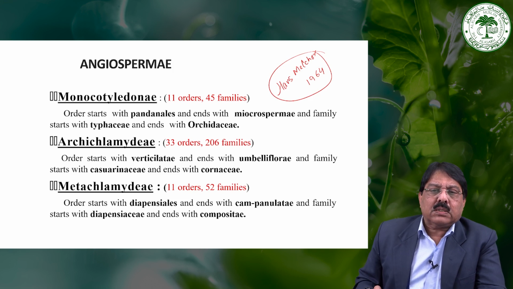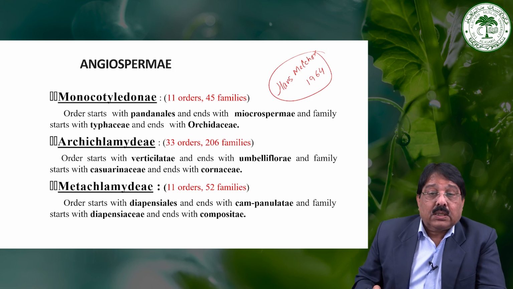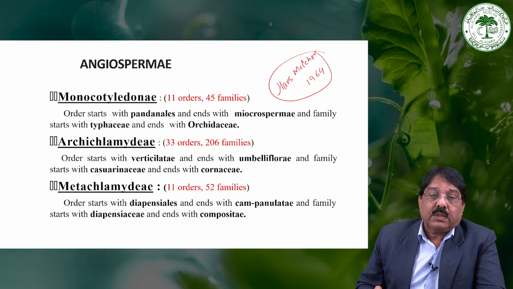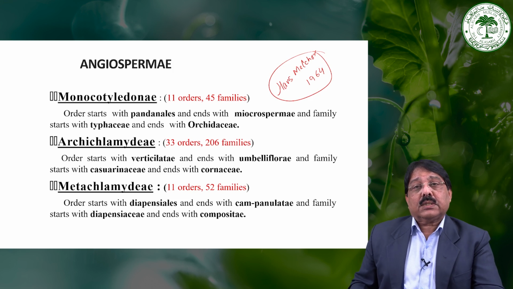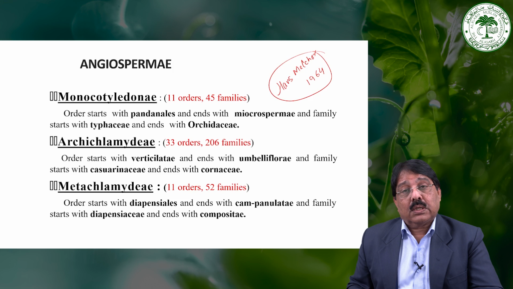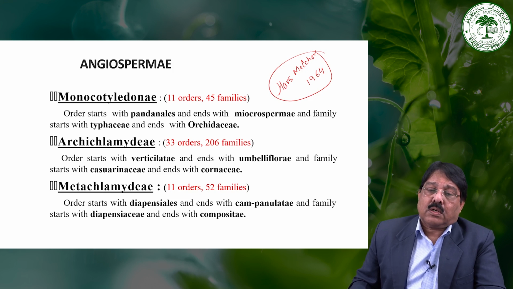Monocots have 11 orders and 45 families. The monocot starts with the Pandanales and ends with the Microspermae, and the starting family of the monocot in the Engler and Prantl system is the Typhaceae, and the last family of the monocot in the Engler and Prantl system is the Orchidaceae. Because the phylogenetic system is there, Orchidaceae is considered, as I have already told you earlier, the highly advanced family among the monocots. So he placed Orchidaceae at the last of the monocots.